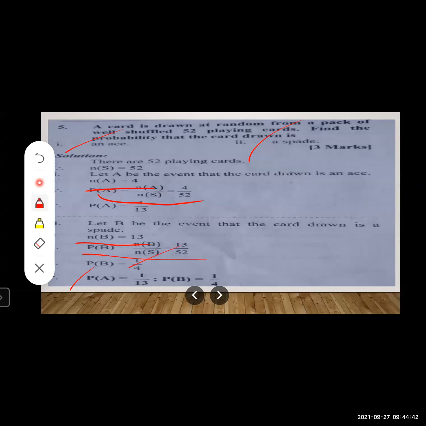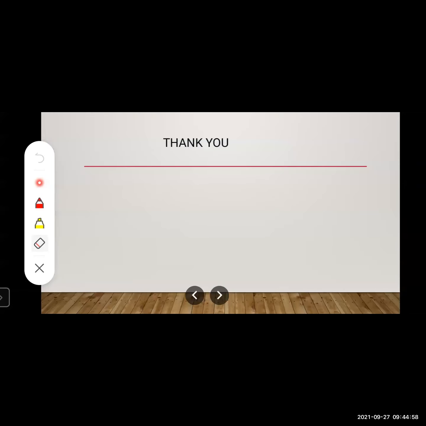Yes, students, I think you understood everything. We have studied so many examples, so I think you are clear with this lesson. Thank you, students.